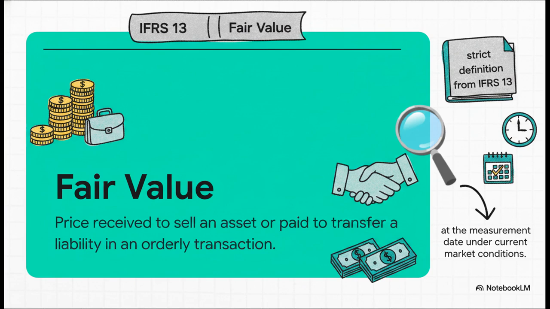So, if an asset or liability meets the recognition criteria of whatever referencing standard you're using, then you measure it using this specific fair value framework. And on the flip side, if an entity settles a liability or sells an asset, then derecognition criteria apply based entirely on the exit price realized on that measurement date.